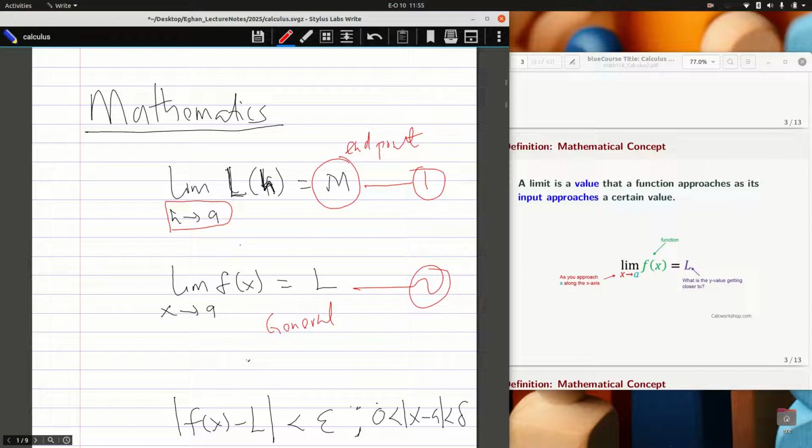So the x is the single variable here. My L is the limit value, and this is the approaching part of the function. So as simple as that with equation 2: the limit as x approaches a, f of x equals L. I've explained all these terms for you. So a is that certain value.